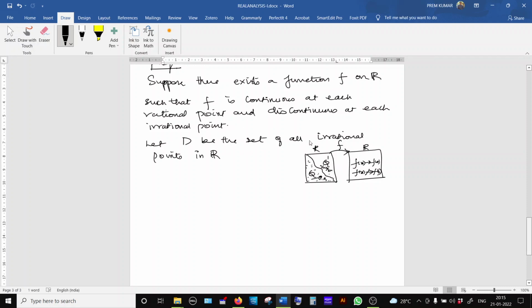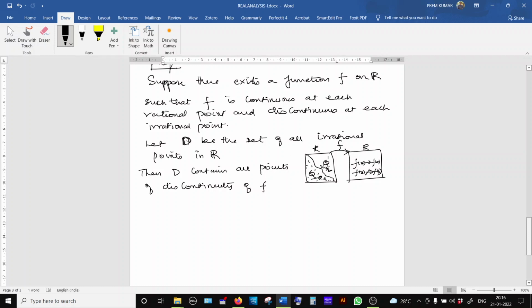D is the set of all irrational points in R. Then D contains all points of discontinuity of f, because whatever point we take in Q dash, the function is not continuous there.